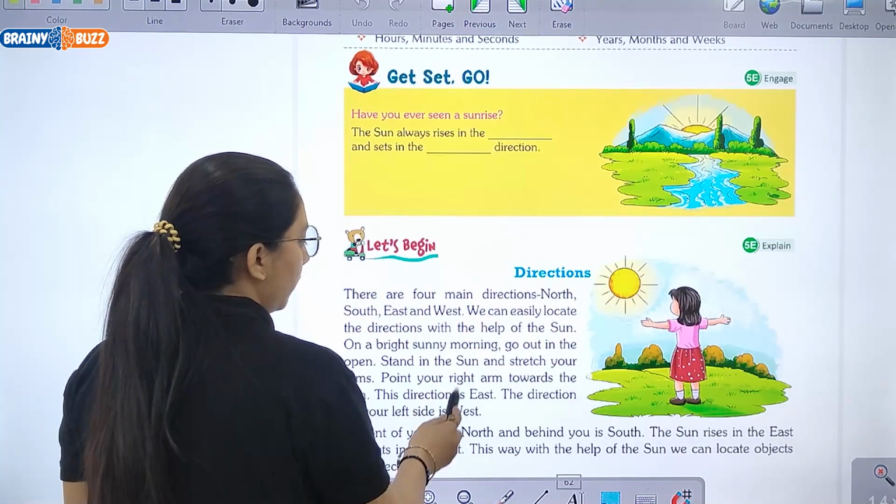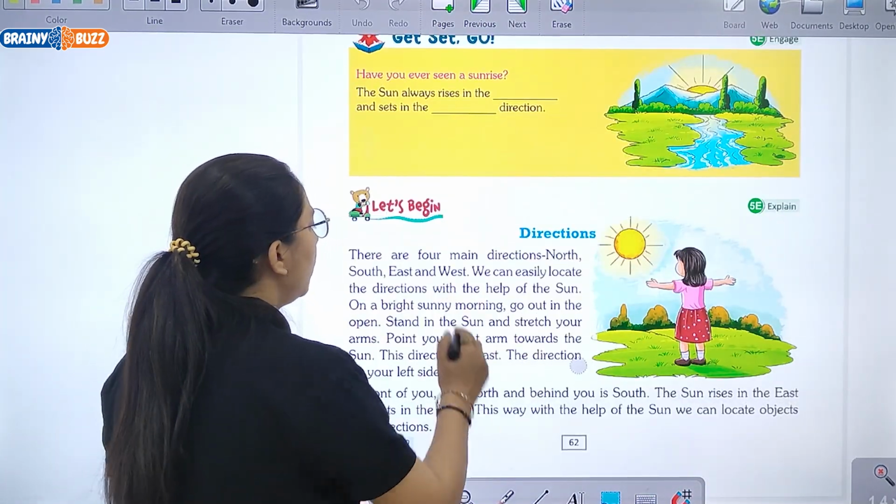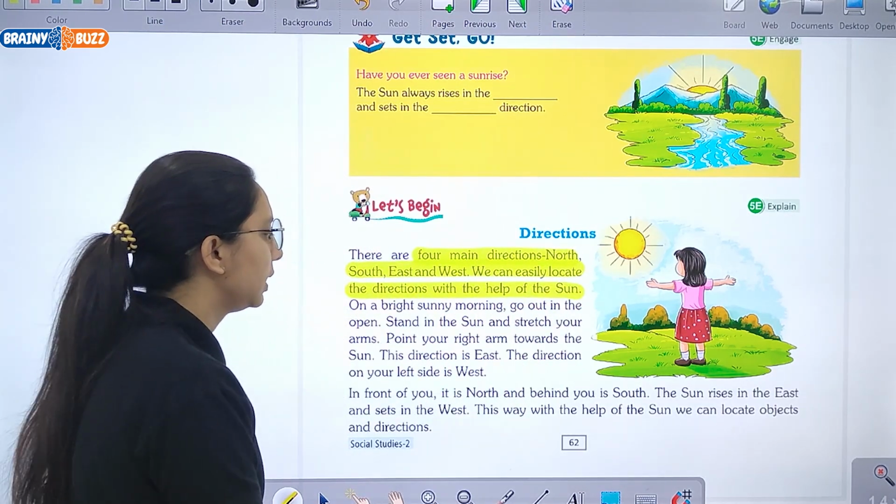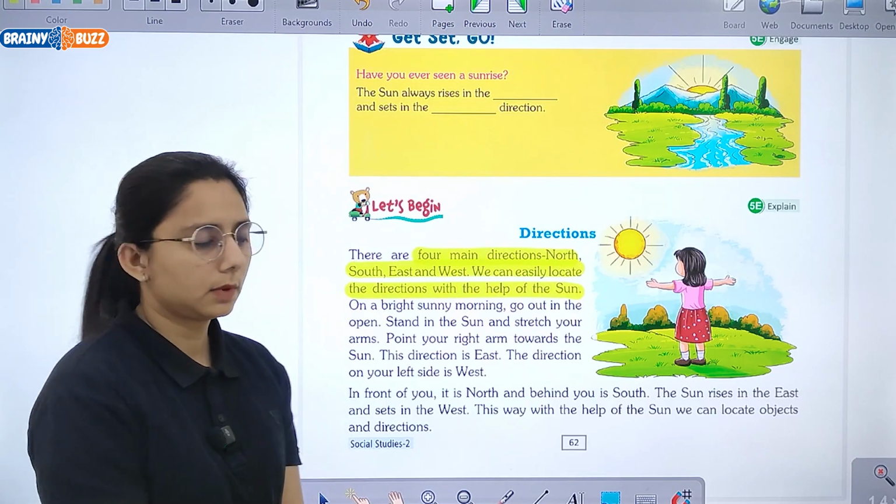Let's begin now. First is direction. There are 4 main directions: north, south, east and west. We can easily locate the direction with the help of the sun.